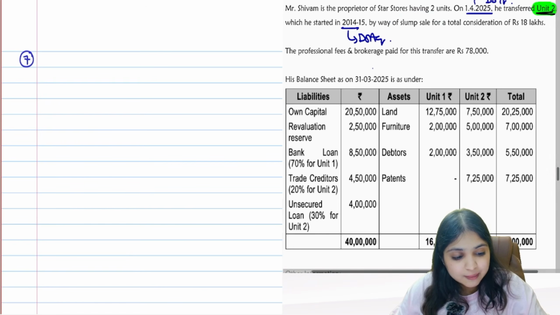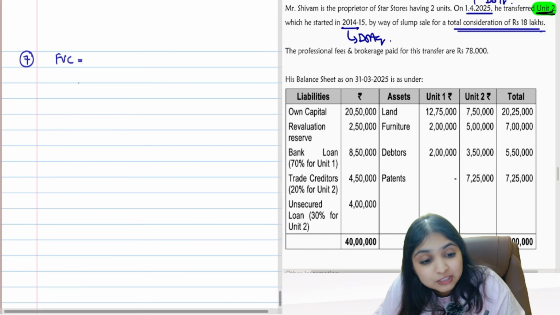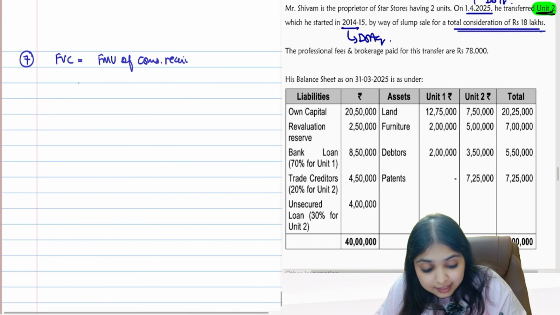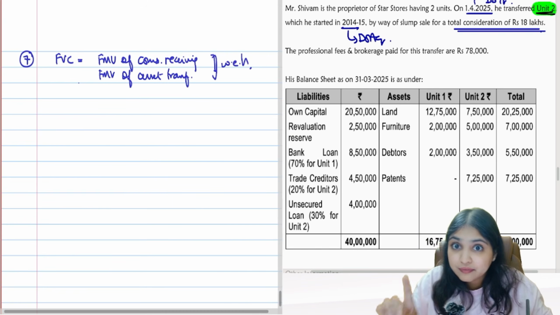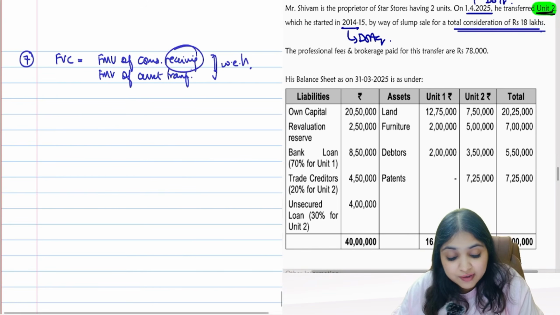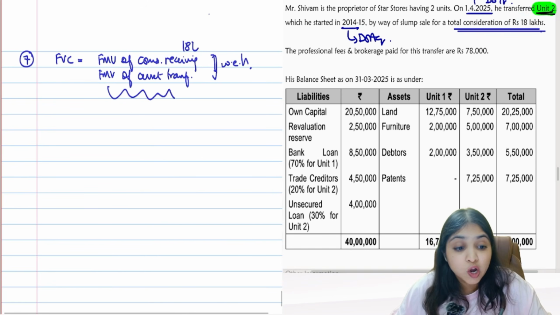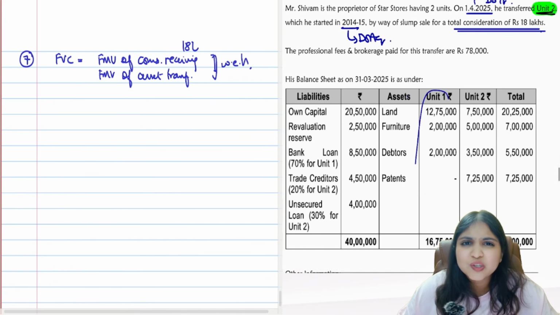By way of slump sale, total consideration is 18 lakhs. But do you know, in slump sale cases, what is full value consideration? Full value consideration is the FMV of consideration that we are receiving or the FMV of the asset that we are transferring, whichever is higher. That is FVC, keep in mind. So what's the consideration we are receiving? We are receiving 18 lakh rupees. We'll wait and see what is the FMV of the asset we are transferring. Then only we will finalize the FVC number. Balance sheet is given to us. Is unit 1 relevant for me?